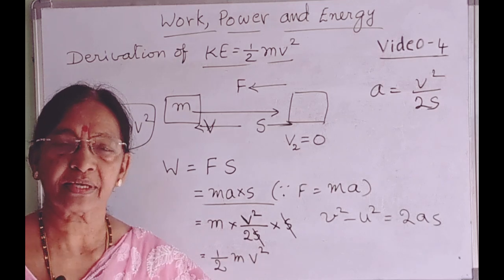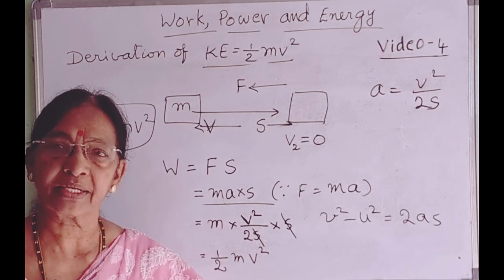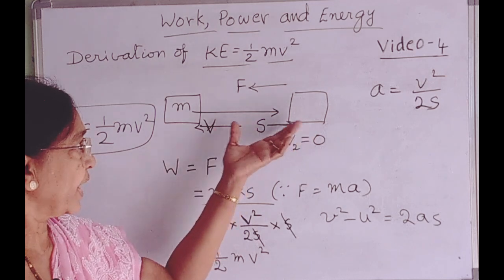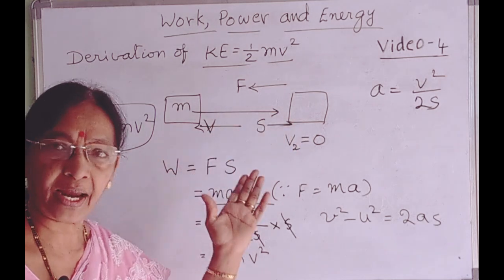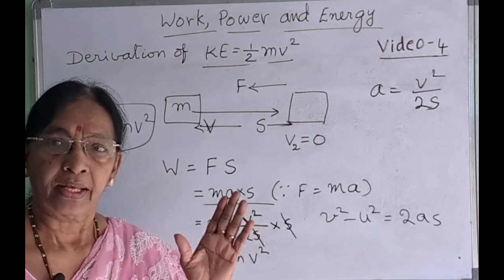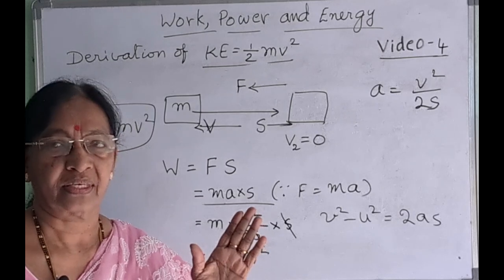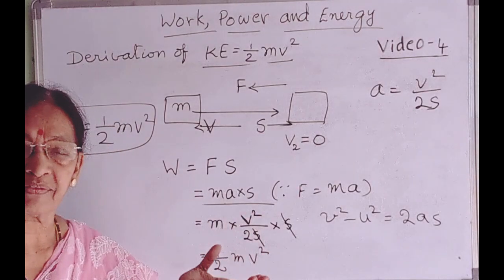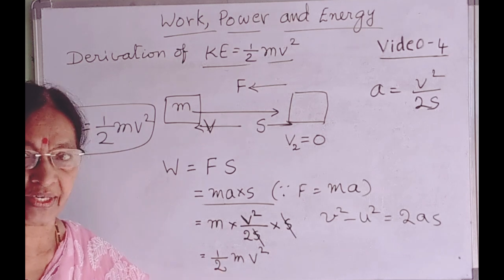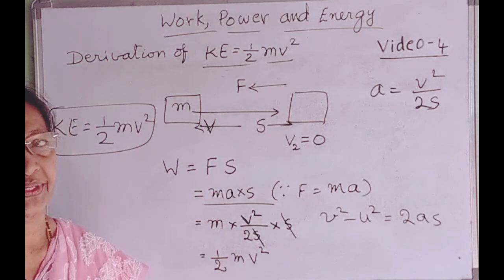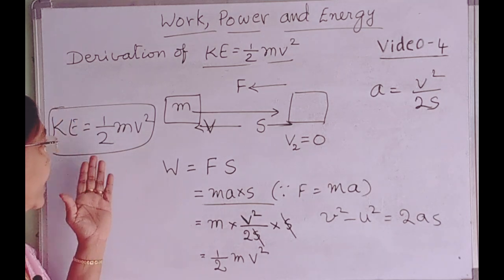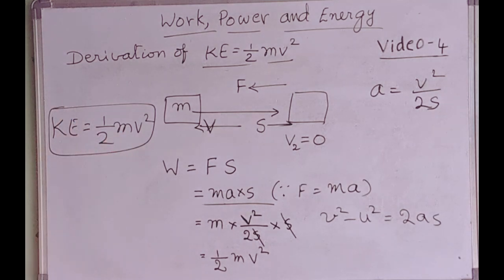So kinetic energy of a body is the energy due to the velocity. So if we act a force in the opposite direction and stop the body, the work done by us is equal to the kinetic energy. Therefore, kinetic energy of a body is equal to the work done to stop the body after traveling through a certain distance. Therefore, kinetic energy is equal to half mv square.